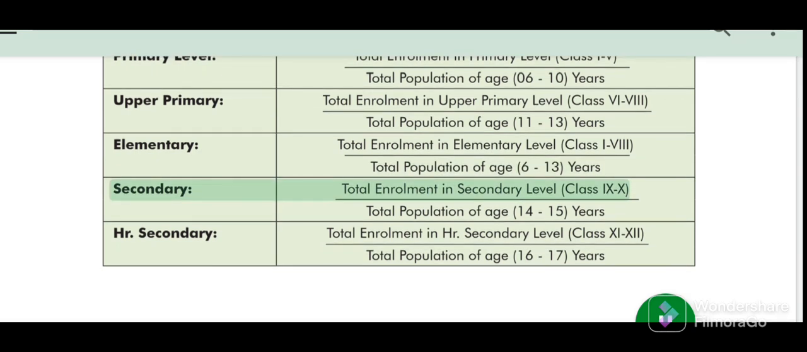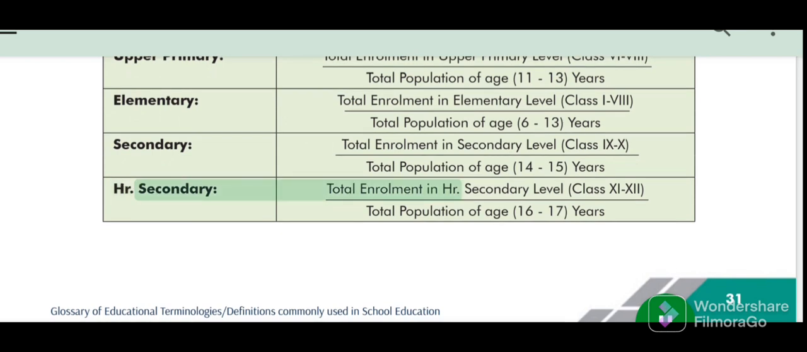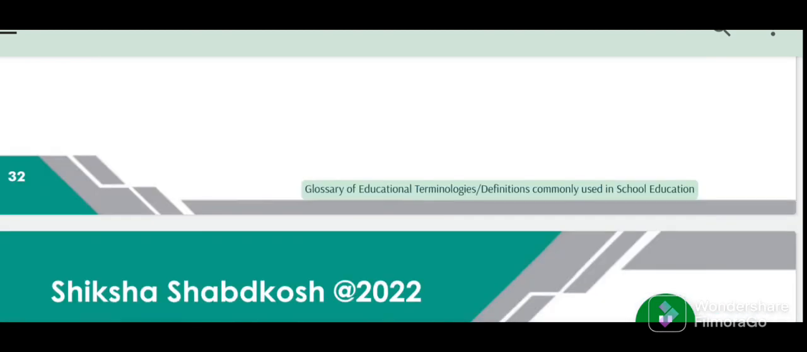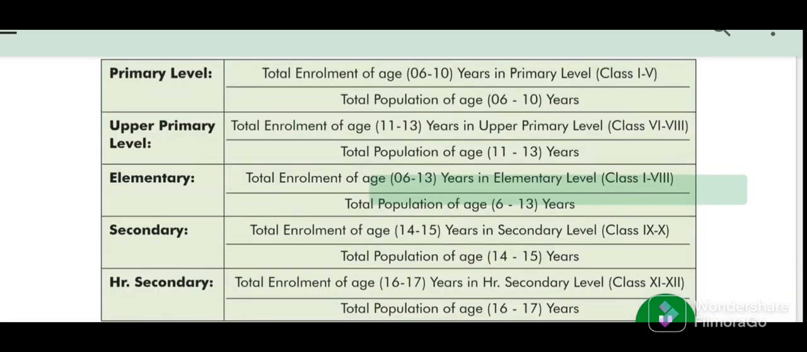Secondary: total enrollment in secondary level class, divided by total population of age 14 to 15 years. Higher secondary: total enrollment in higher secondary level class 11-12, divided by total population of age 16 to 17 years. Shiksha Shabdkosh 2022. Glossary of educational terminologies, definitions commonly used in school education.